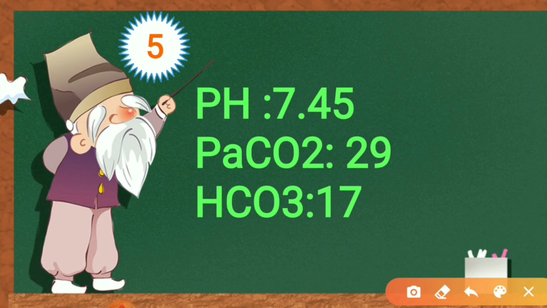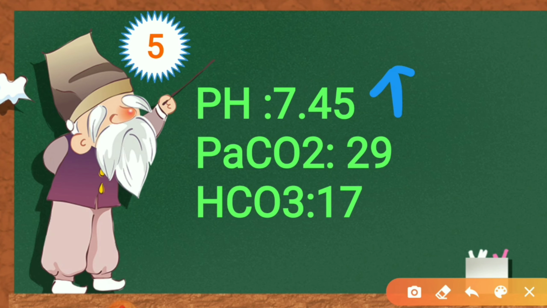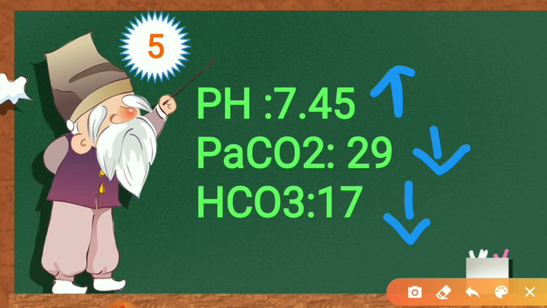Let's have one more example. pH is 7.45, PCO2 is 29, and bicarb is 17. pH 7.45 means it is on the higher side. PaCO2 29, normal is 35 to 45, so it is on the lower side. Bicarb 17 is also on the lower side, as 22 to 26 is the normal range.